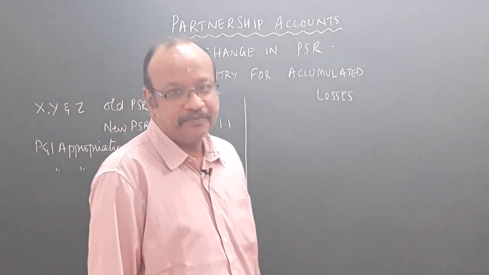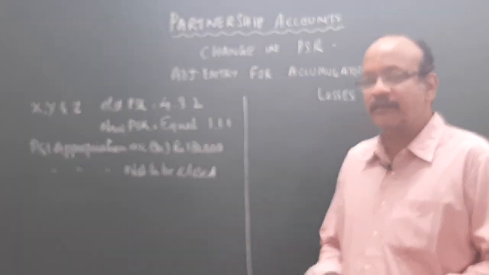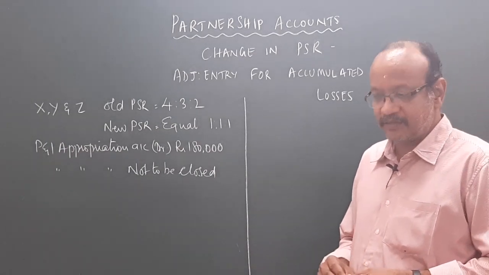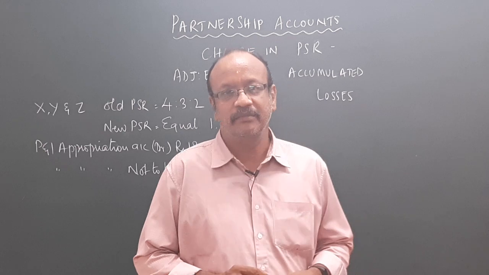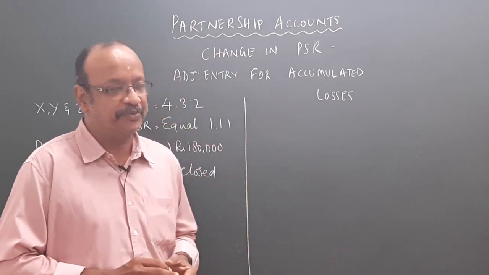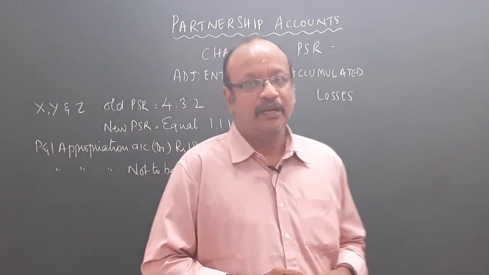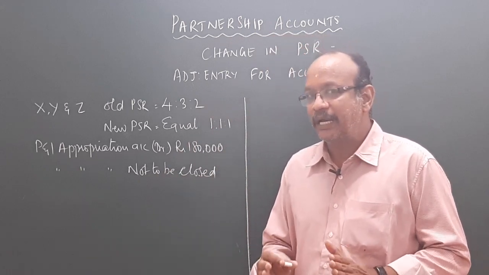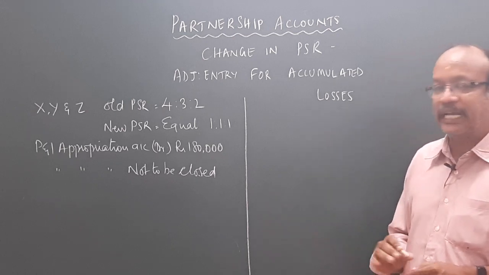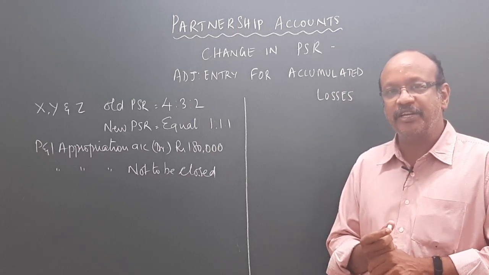Welcome to my videos. In my last video, we were discussing how to adjust the amount of accumulated profits in a partnership firm when there is a change in the profit sharing ratio. In this video, let us understand how an accumulated loss account can be adjusted in the capital accounts of the partners when there is a change in the profit sharing ratio.